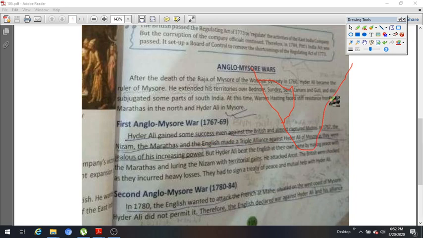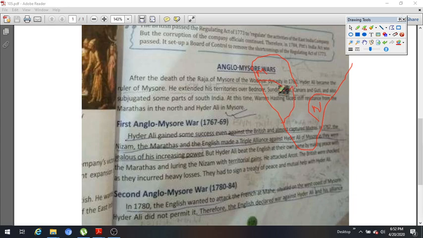Hyderabad was here, and here on the north side of Mysore were the Marathas, and here was the Nizam. So the Britishers made an alliance with the Nizam and the Marathas against Hyder Ali.